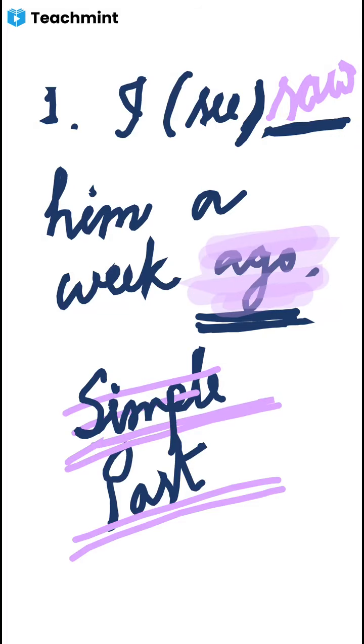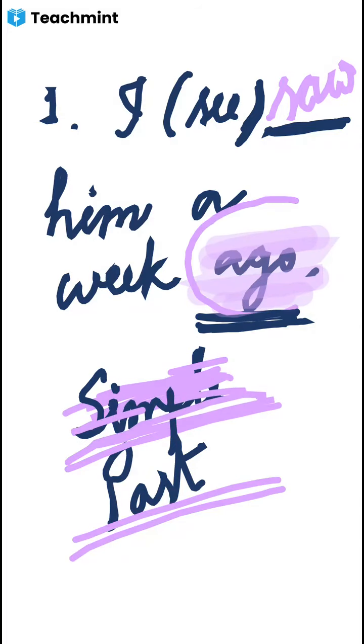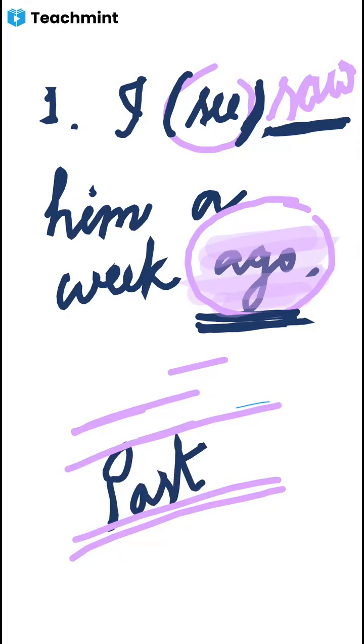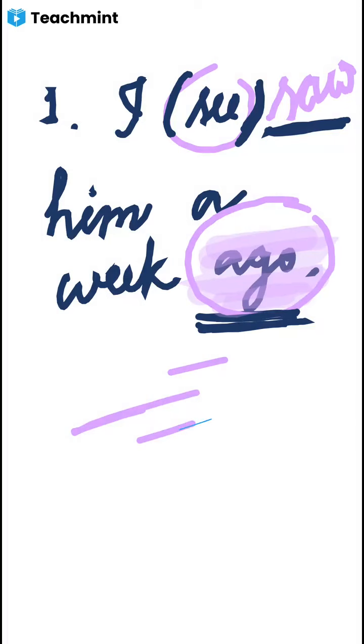Yes, ma'am. This is in simple past tense. So whenever simple past tense is there, with ago, before, last month, for all this time, we have to use the simple past form of the verb. The simple past form of the verb see is saw. Is it clear to all of you? Yes, ma'am. Okay, so remember, whenever the word ago is there, then last week, these words, we have to use the past form of the verb.